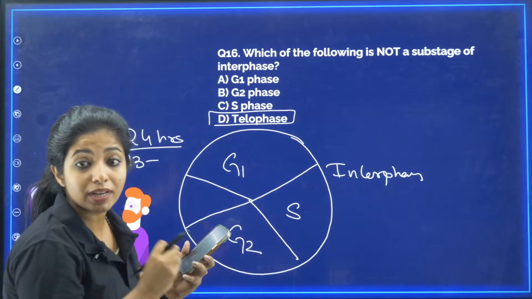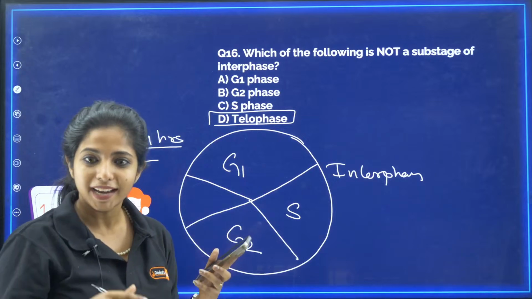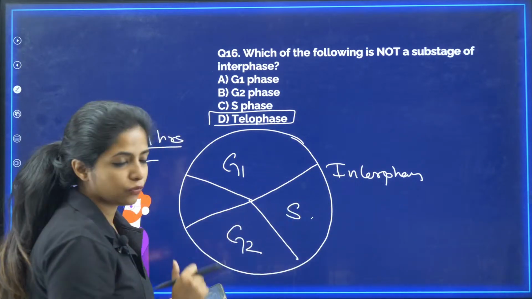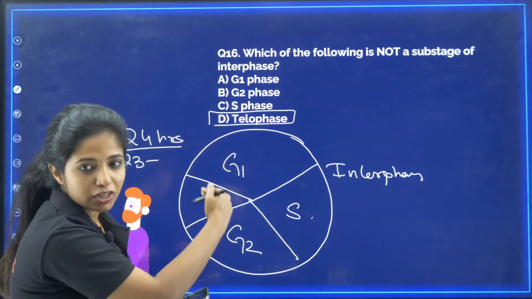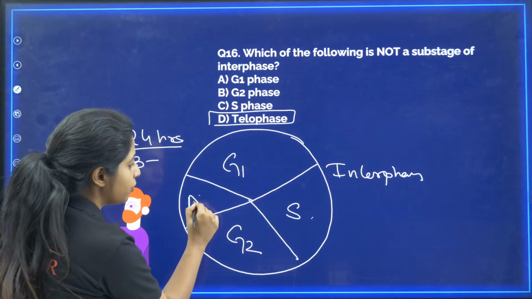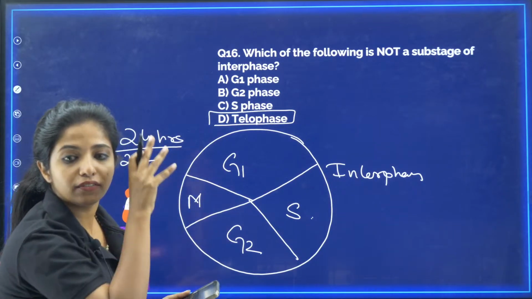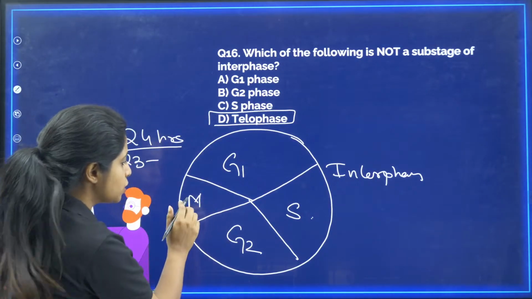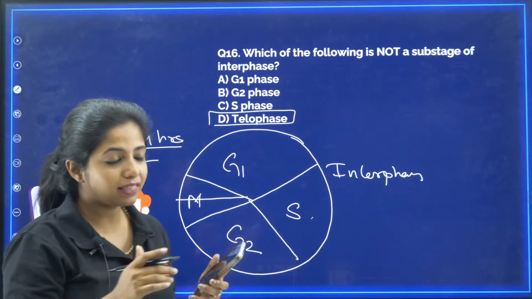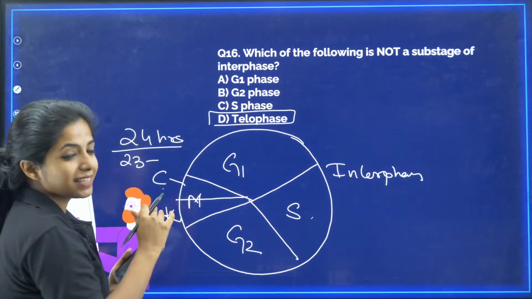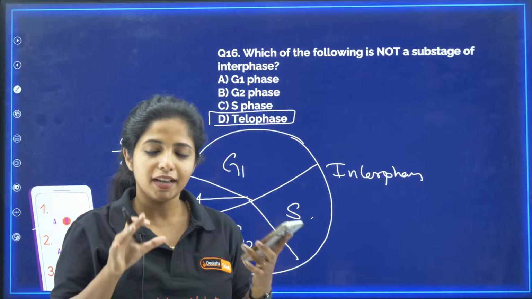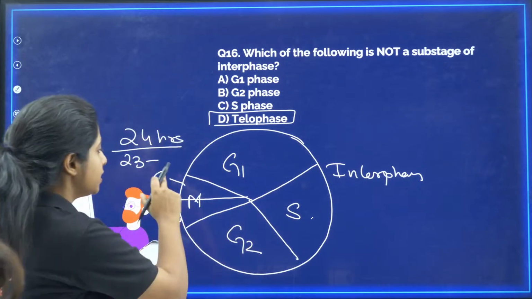Now, S phase is known as the synthesis phase, where DNA replication will happen. The DNA also has to replicate because it also has to be divided. In G2 phase, the rest of the organelles which didn't duplicate will be duplicating, and lots of proteins would be made. Finally, you have M phase, where the cell actually divides. In M phase you have two things: karyokinesis, where the nucleus divides first, and then cytokinesis, where the cell finally divides into two. Everything is duplicated, the nucleus divides into two, and then the cell also divides into two.